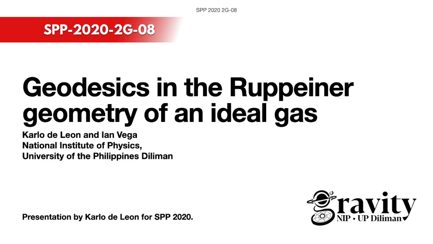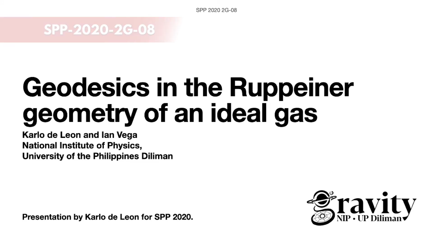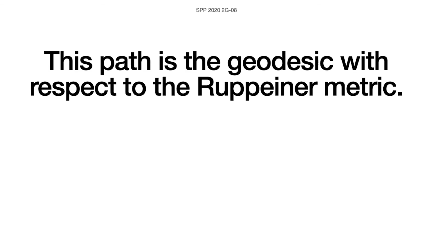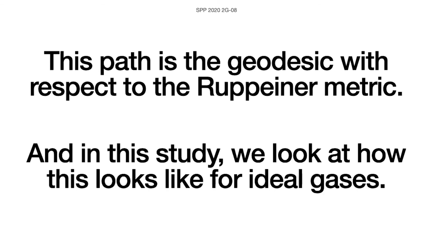Hello everyone, I'm Carlo and I'm going to be talking about the geodesics in the Ruppeiner geometry of an ideal gas. So first we ask, in a finite thermodynamic process, what is the path that produces the least entropy from state A to state B? And the answer is the geodesic with respect to the Ruppeiner metric. And in this study, we'll look at what this looks like for ideal gases.